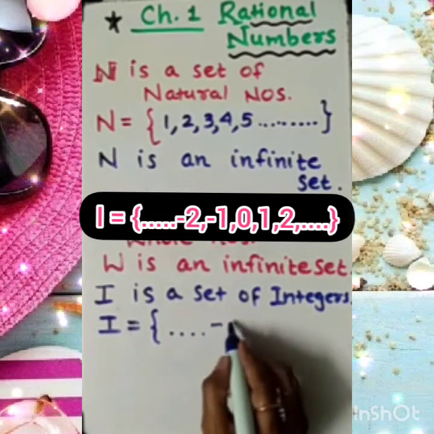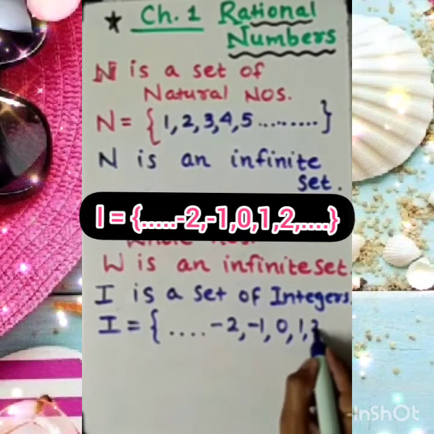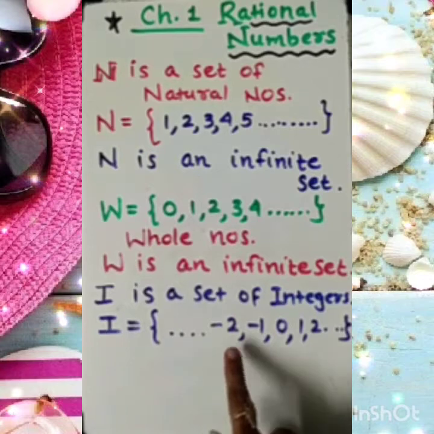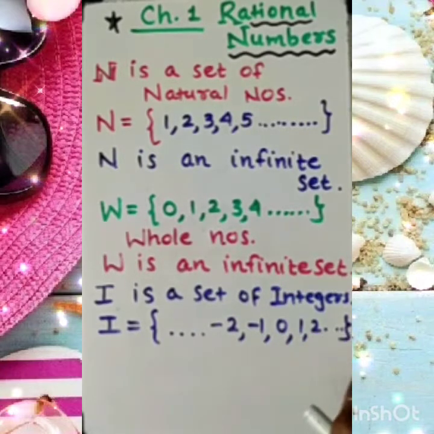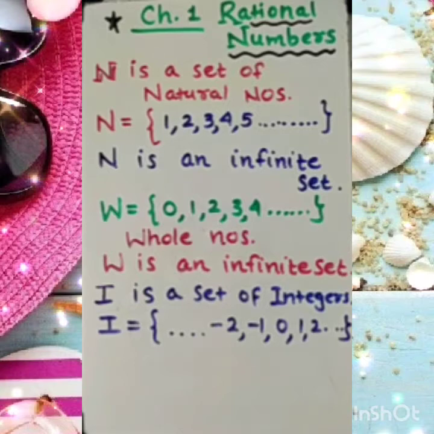Both sides go endlessly, so we need to mention it this way. The set of integers has ..., -2, -1, 0, 1, 2, ..., and it goes endlessly to both of these sides. So which members are part of this set I?